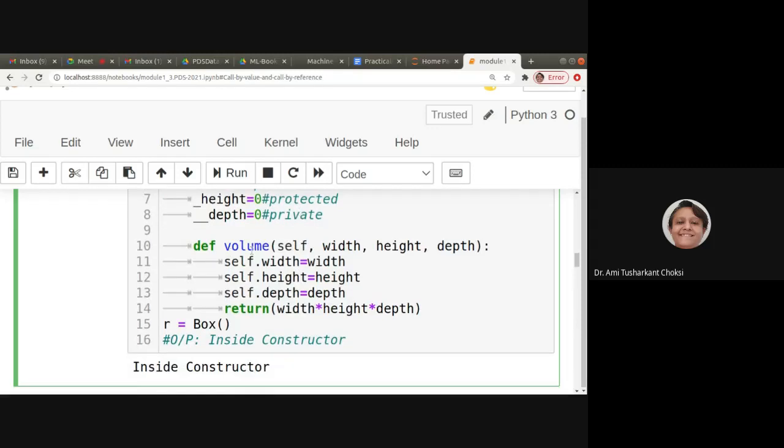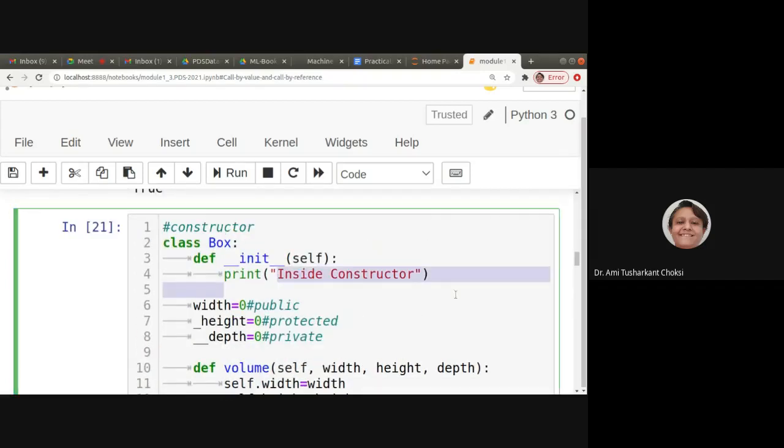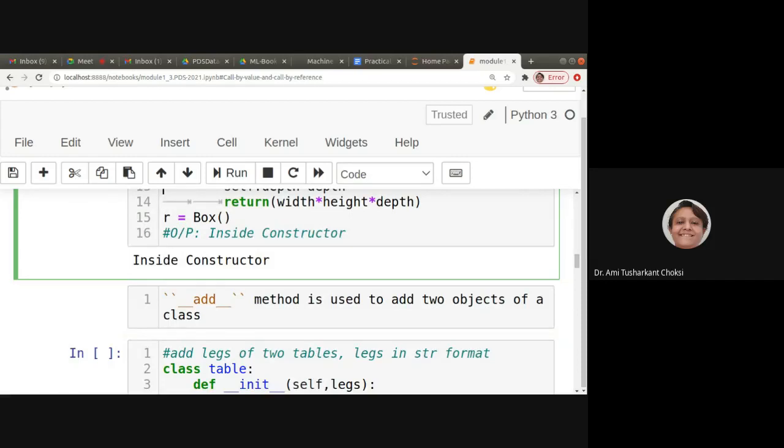Def volume, one method is there wherein we are writing self.width = width, self.height = height, self.depth = depth, and return width * height * depth. This we have written before also. Now we are making the object of the class Box. So it is printing inside constructor. Have we called the __init__ method? No, we haven't called. It is understood that when the object of a class is created, it will call the constructor of the object.